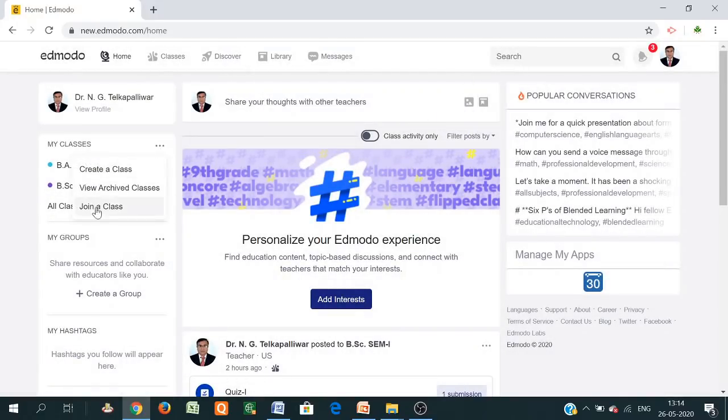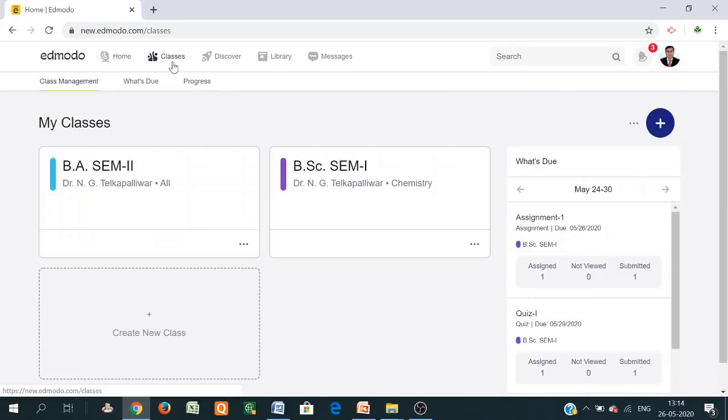So here you can create different types of classes. You can join classes and view archived classes. These are the different ways by clicking here, my classes. Then another is to go to the classes. So these are the classes. Suppose I click here, then there is an option, a plus button.